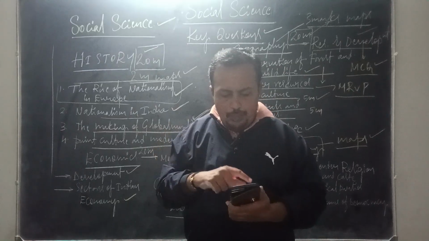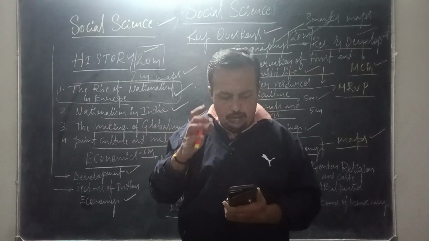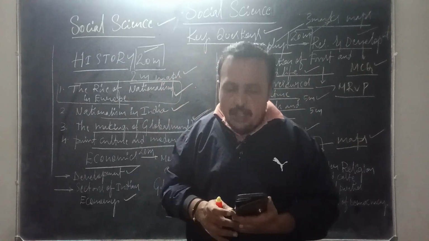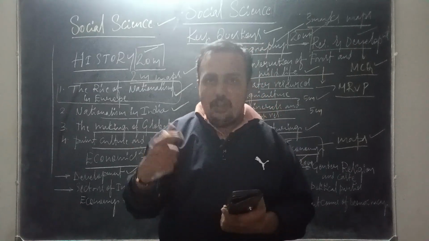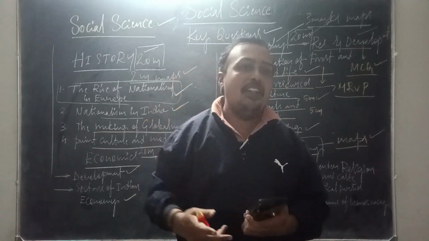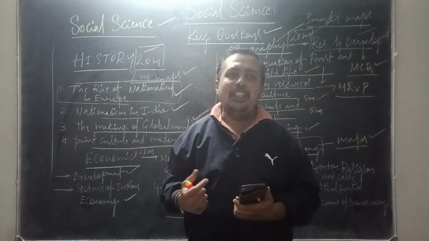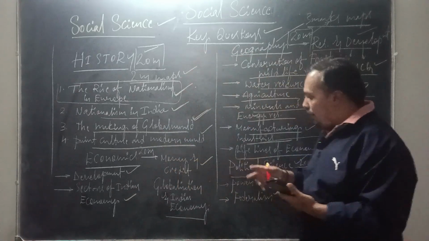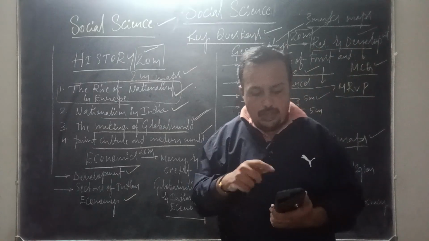In this chapter, the main question may come from India and its practice of federal system, that is linguistic states, language policy, and center and state relationship. Yeah, linguistic states, language policy, center and state relationship. So these are the ways how India is following federalism. This may be the major question from this chapter.